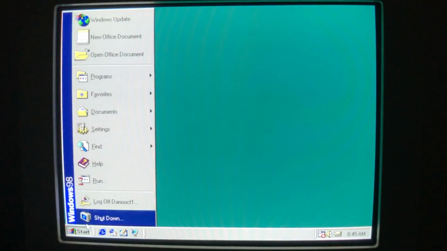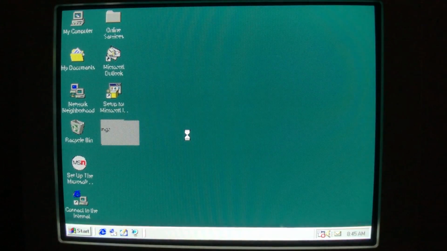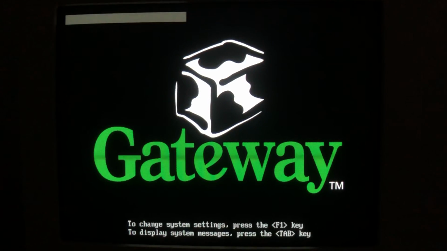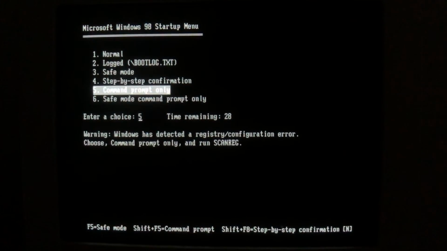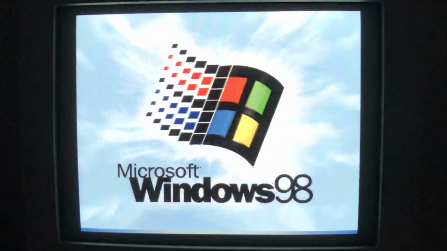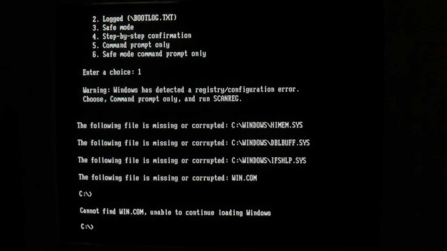So we're going to go ahead and try to restart. Here we go. Fingers crossed. The gray square of doom isn't giving me much hope, but I'm going to hold out hope that the computer will still boot. Come on, Windows, you can do it. Alright, here we go. Moment of truth. Oh no. Uh-oh. So safe to say we did indeed delete everything in the Windows and system directories. And this machine is now toast.